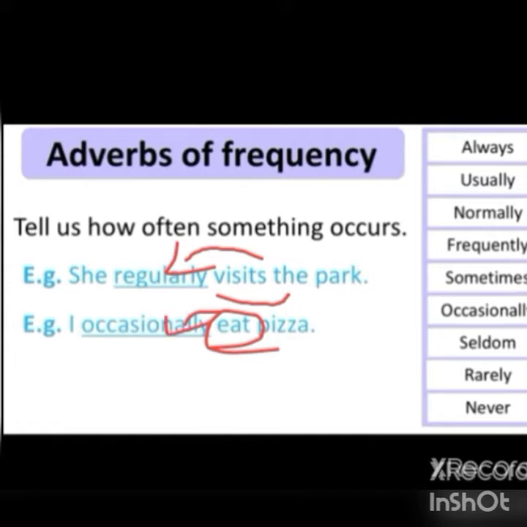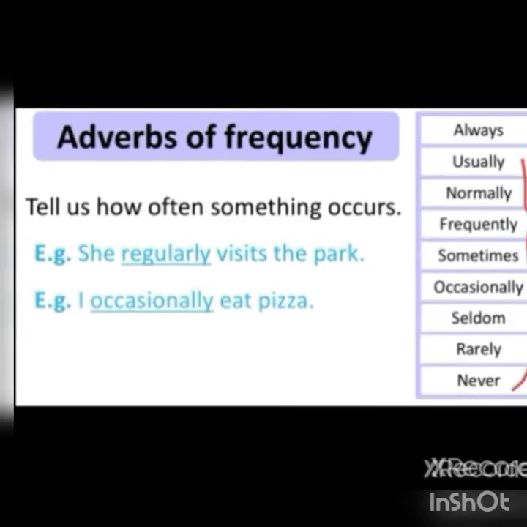Here are some words which are related to the adverb of frequency: always, usually, normally, frequently, sometimes, occasionally, seldom, rarely, never. So these are the words related to the adverbs of frequency.